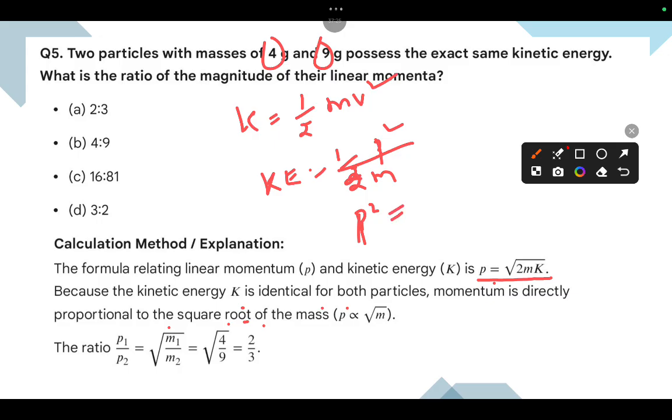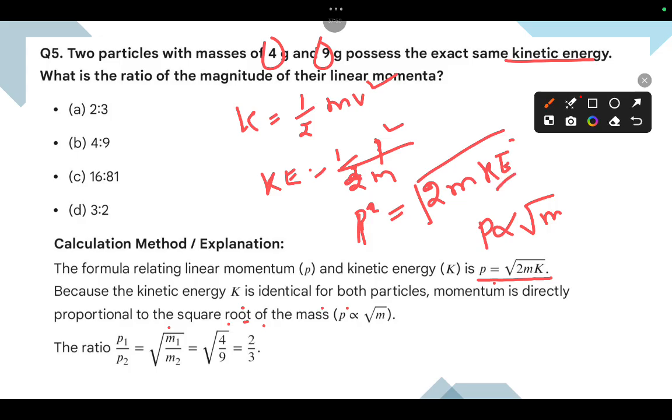So p equal to under root of 2mK. In the question both have the same kinetic energy, so momentum is proportional only to the square root of mass. Momentum is proportional to kinetic energy, but here kinetic energy is the same for both, so we have to go with mass only.